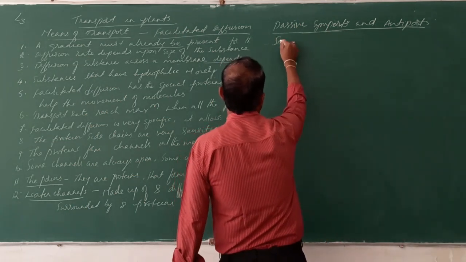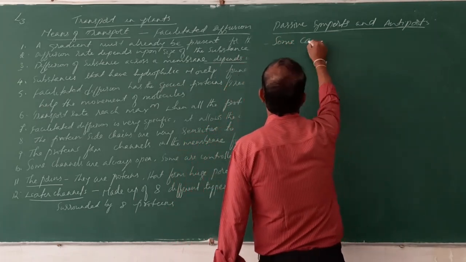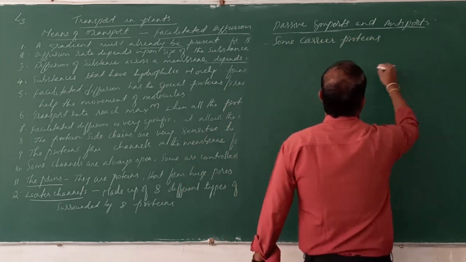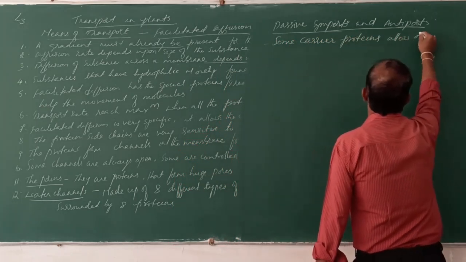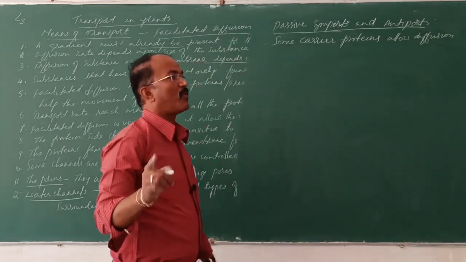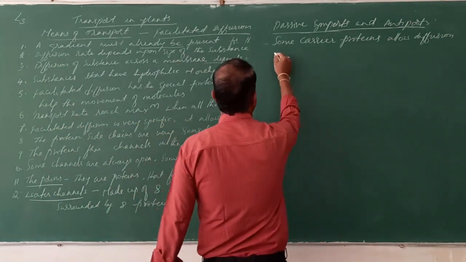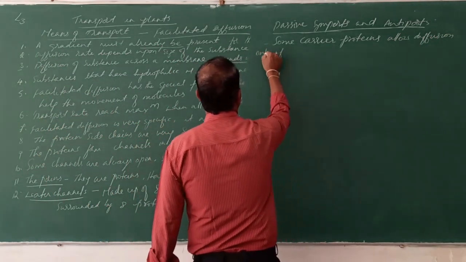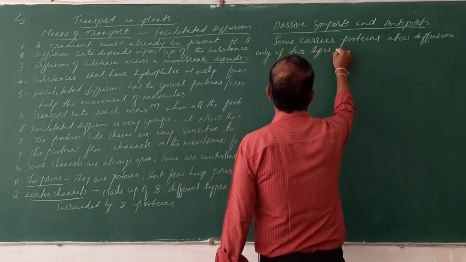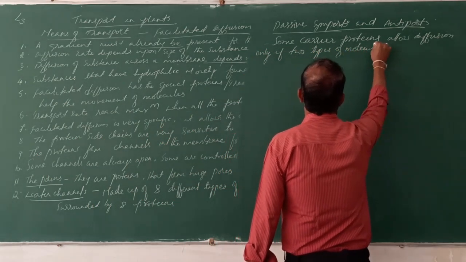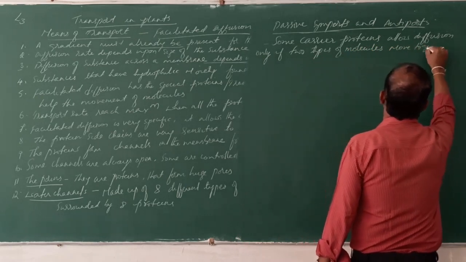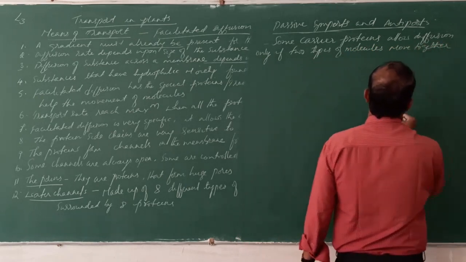Now let us discuss some carrier proteins. They allow diffusion only if two types of molecules move together, not alone, together.